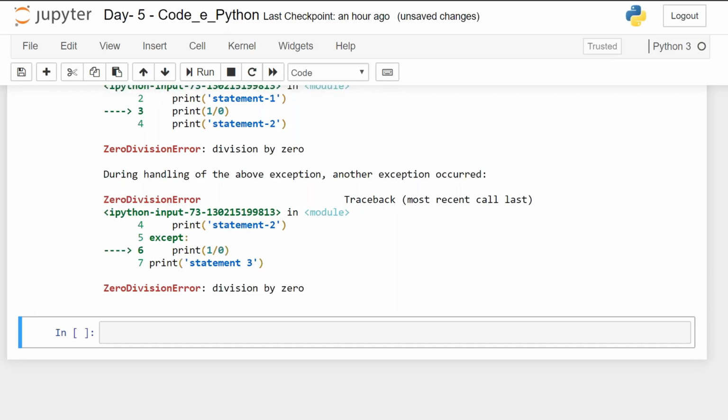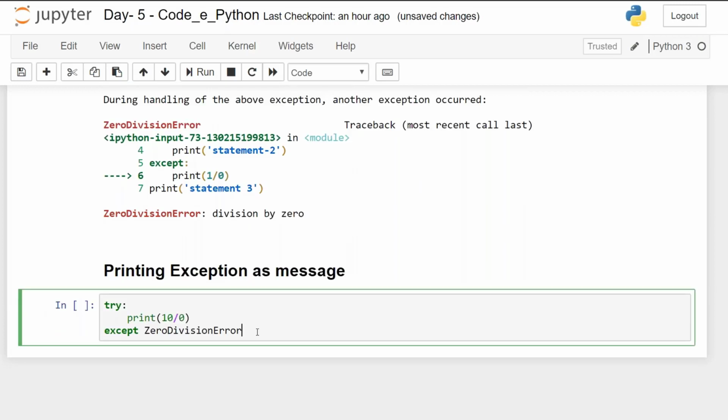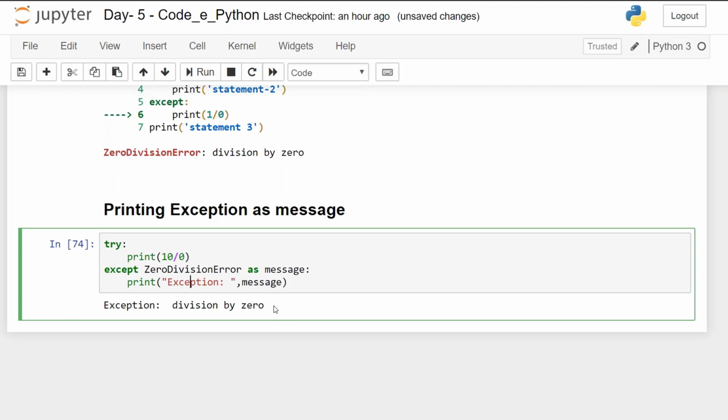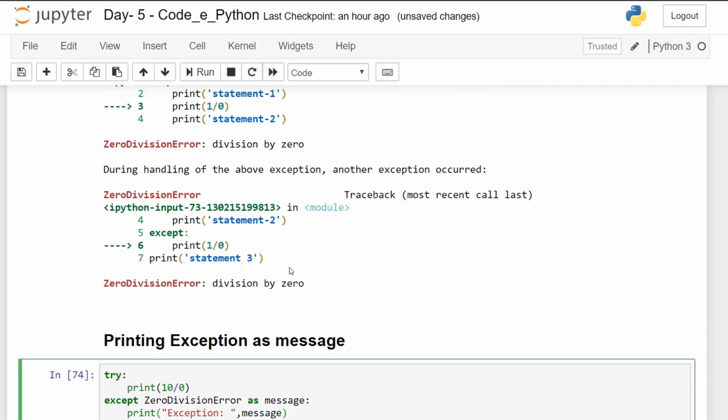Let's take an example again. Anything divided by 0, and I'm raising an exception with except zero division error as message. Print the exception message. You can just print it as message, and it will continue on its own. It will not give a complete error like this.